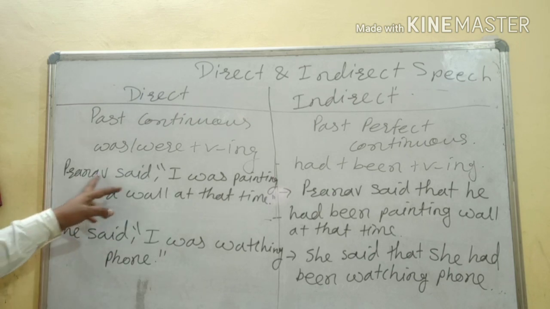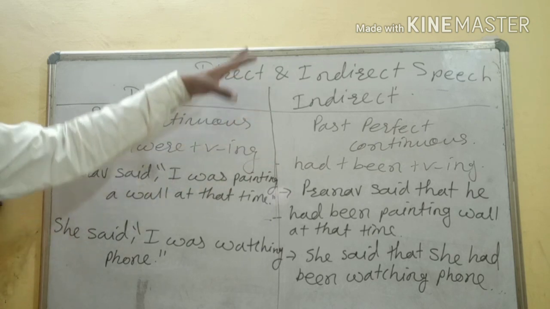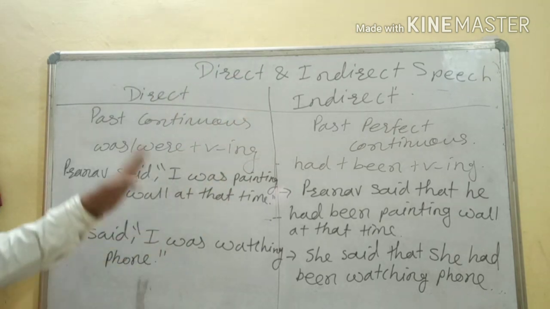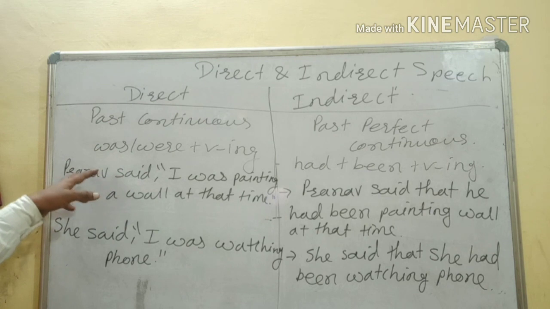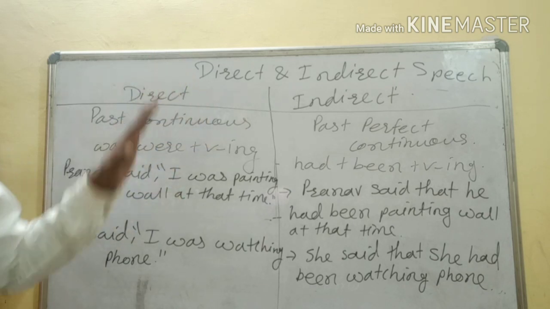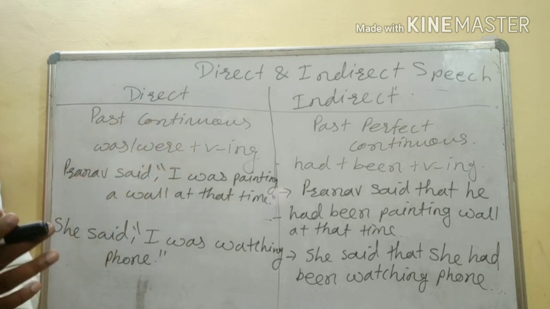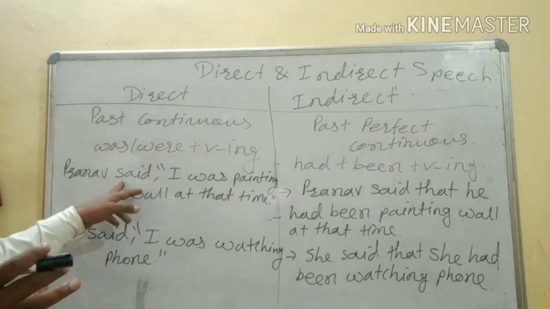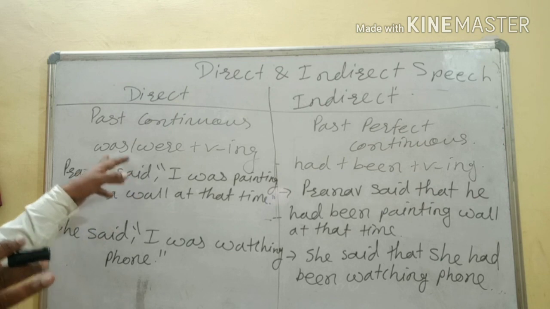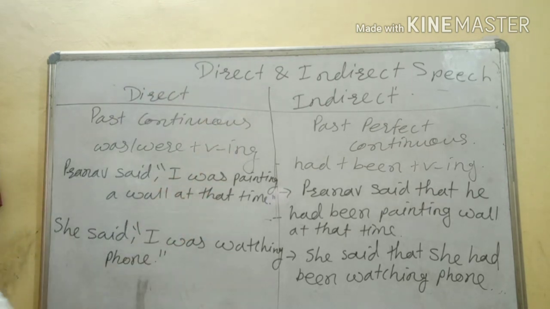If the reporting verb is in past, then only these changes will take place. Whatever table we are learning, you should see first of all what is the reporting verb. If it is in past tense, then only this table is applicable. Otherwise, the tense of reported speech is not going to change. If the reporting verb is in present or future, then this table is not applicable. Okay, please write down.